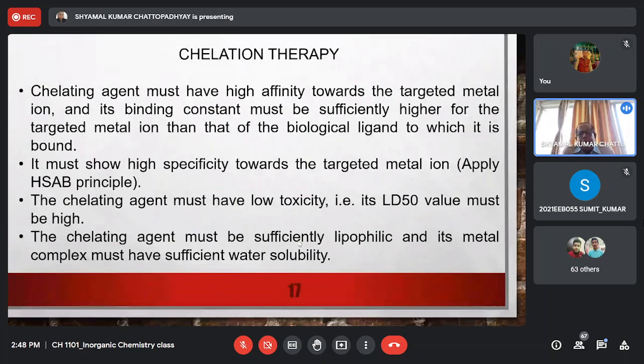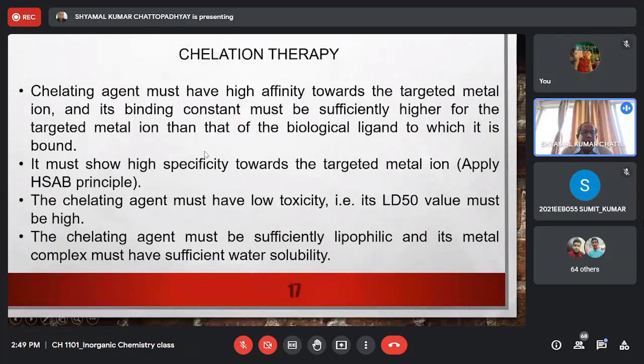But we also demand that after metal complex formation, the resultant metal complex with the chelating agent must have sufficient water solubility so that it can be excreted from the body. So there are very strict criteria. First of all, the binding affinity of the chelating agent must be quite high towards the targeted metal ion. Second, we must design the chelating agent in such a way that it has a high degree of specificity, though this is very difficult to achieve.